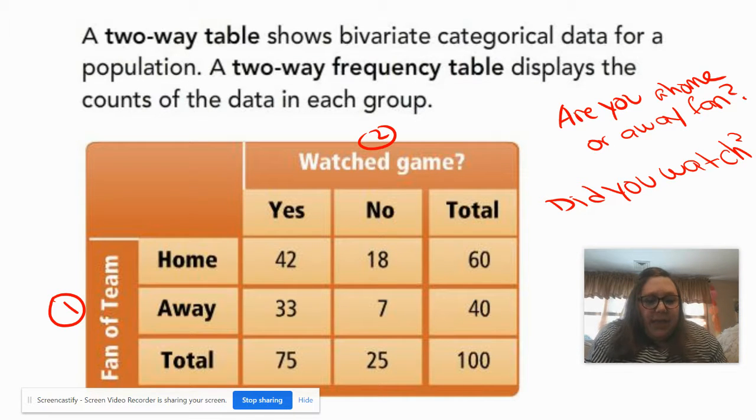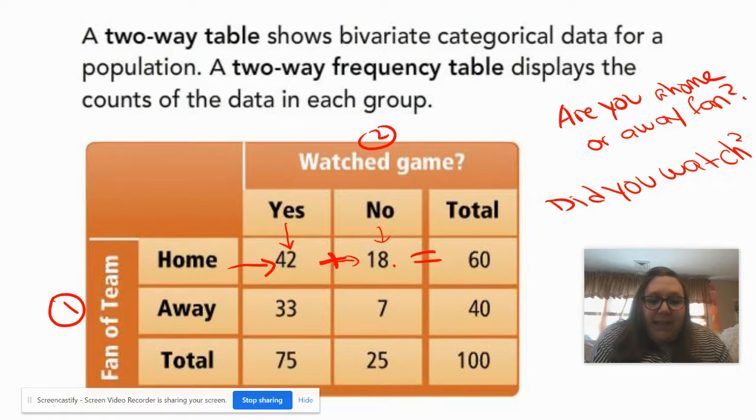As you guys can see here, it's almost like a Punnett square, if you guys have done those. There were 42 home team people who watched the game, and then there were 18 home team people who did, why am I? All right, there we go. And then there were 18 home team people who did not watch the game. So if you said you liked the home team but you did not watch the game, you would go with these 18 people.